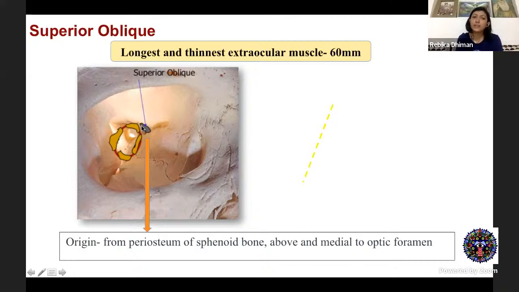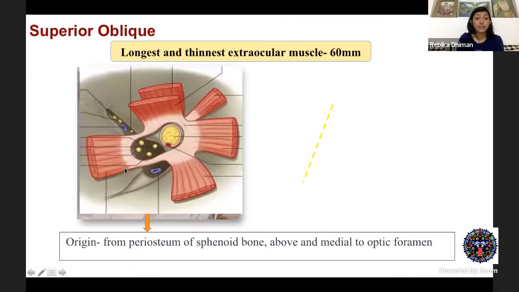Your superior oblique is slightly distant from it, and it originates from the periosteum of the sphenoid bone above and medial to the optic foramen. So your superior oblique has its origin again at the orbital apex. Coming back to the diagram of the common tendinous ring, in relation to this, here is your superior oblique muscle origin, which is separate from the ring and lying slightly superior and medial to it.